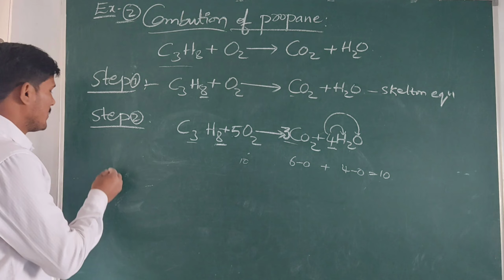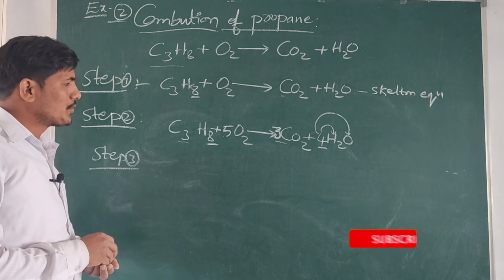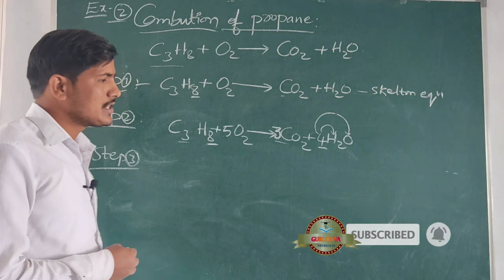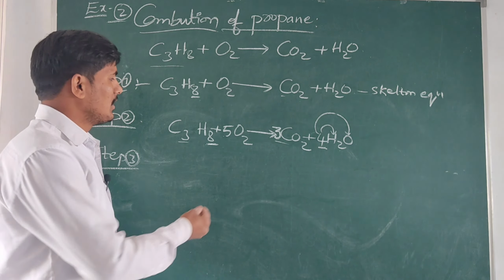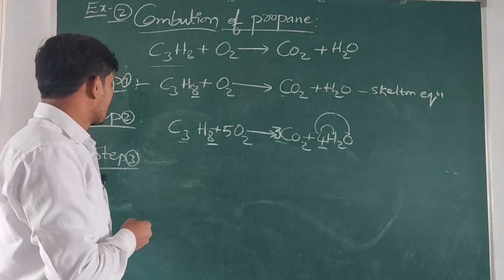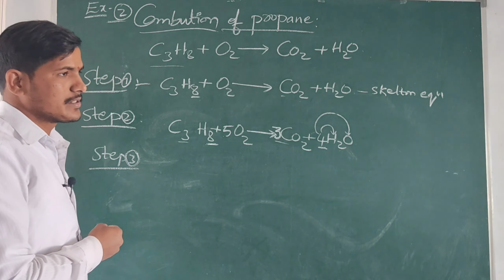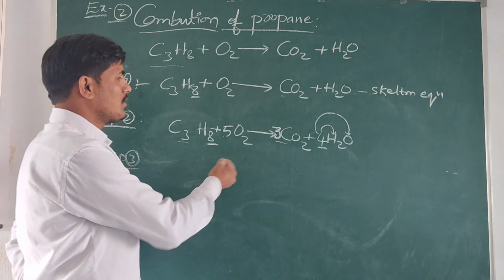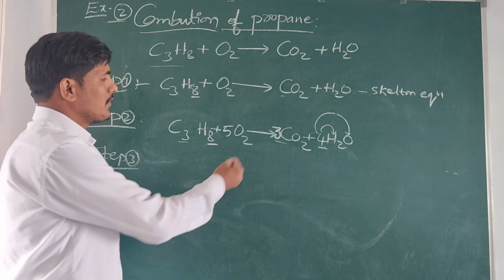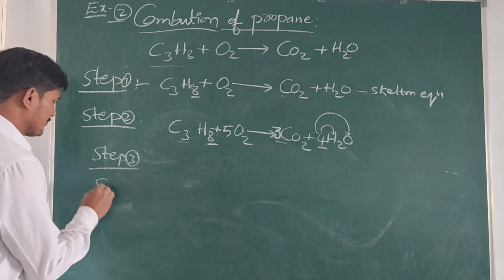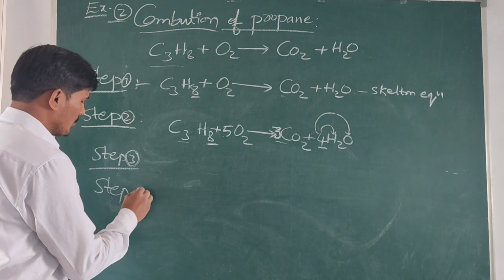Okay, here in step 3 make sure that the coefficient values are divided to the lowest numbers. When we observe the step 2 equation, it already has the lowest numbers. So that's why there is no division for coefficient values. Okay, now step 4.